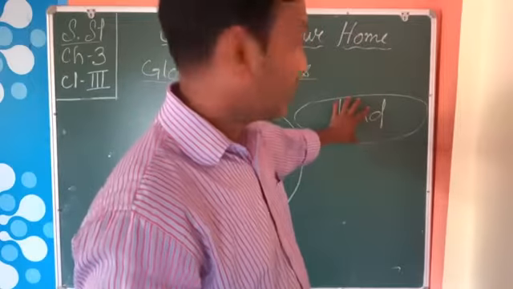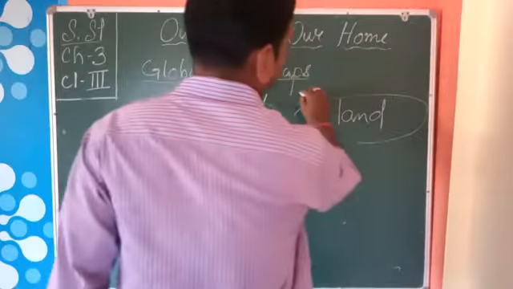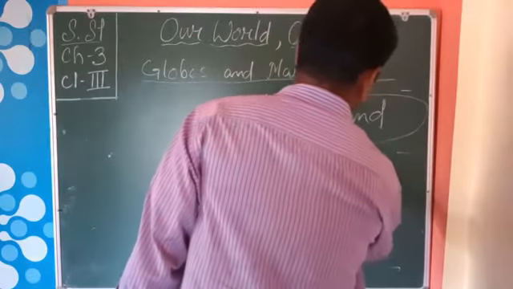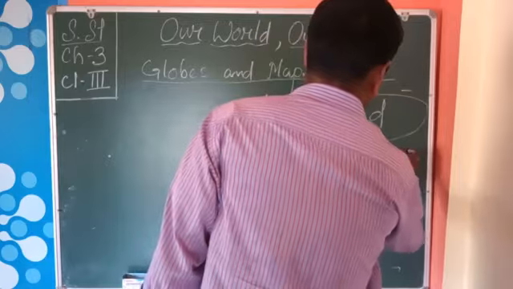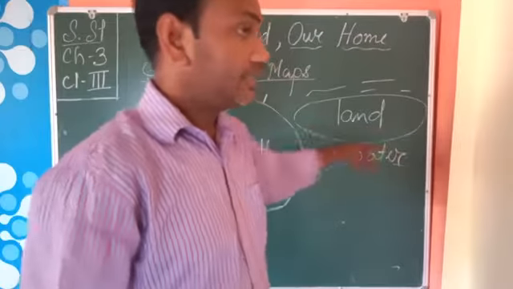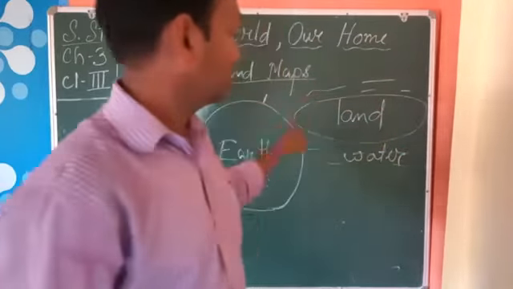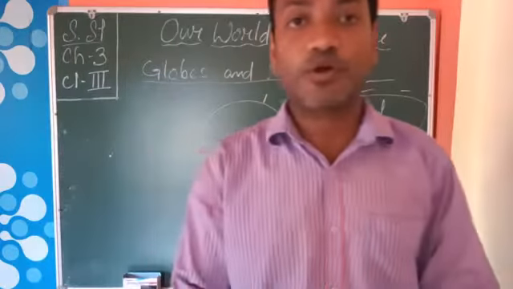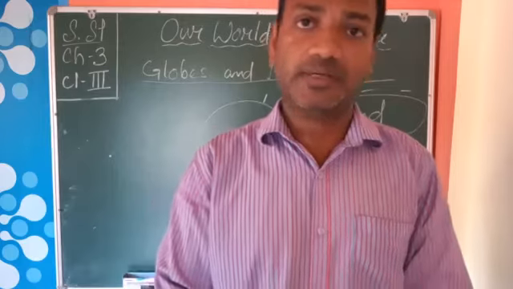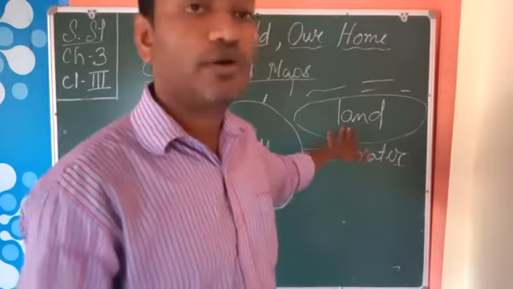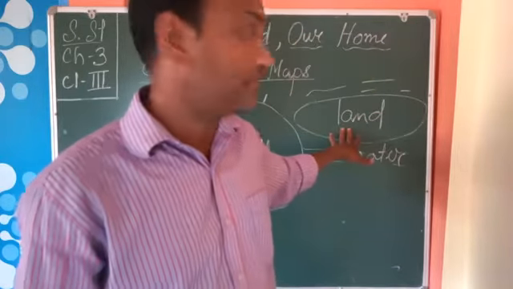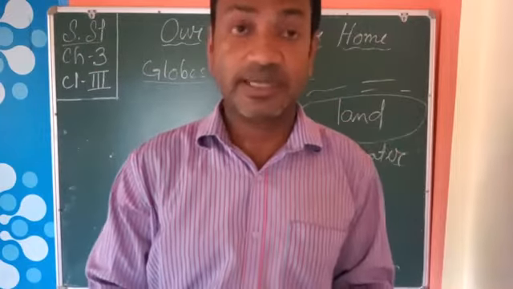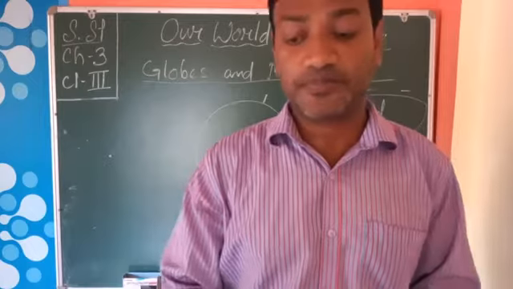Out of this land, we find only water. So here the land is, and outside we are finding water, that means it is surrounded by water. It is called a continent. Understood? This is called a continent, that means a large area of land. And there are 7 continents in the world.